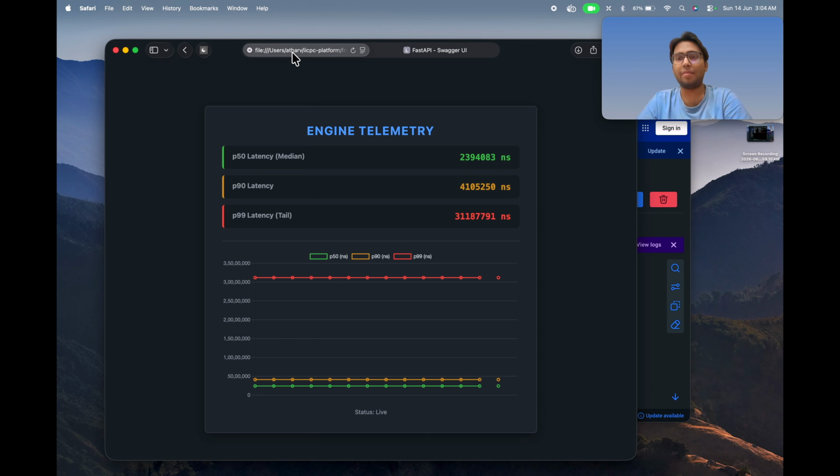Now, the fact that the P99 latency is so tightly grouped with our median latency proves that we successfully eliminated OS thread jams, network buffering, and hypervisor jitter. The system processed the entire load statefully across the virtualized hypervisor bridge network without dropping a single packet.